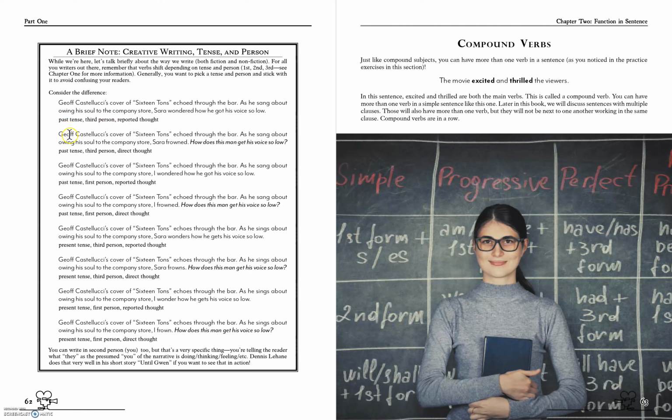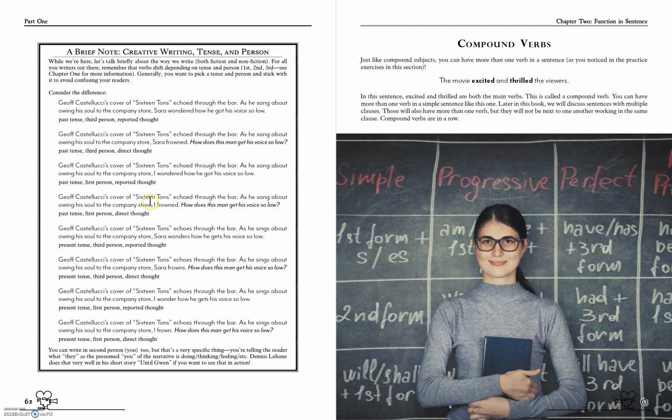Moving on to this one, we're still past tense, right? Echoed through the bar. We're still third person because Sarah is frowning, but now we have direct thoughts, right? How does this man get his voice so low? So that's a direct thought that Sarah's having. If we move to this one, we are still past tense. His voice echoed, right? And as he sang about owing his soul to the company store, I wondered. Oh, now we're in the first person. And this is a reported thought because I wondered how he got his voice so low.